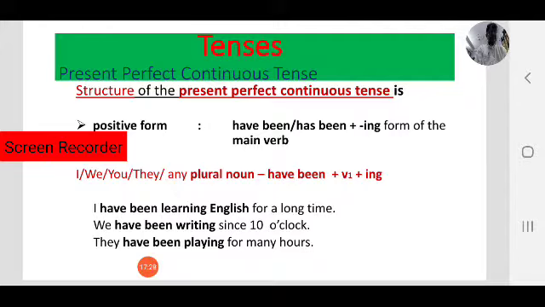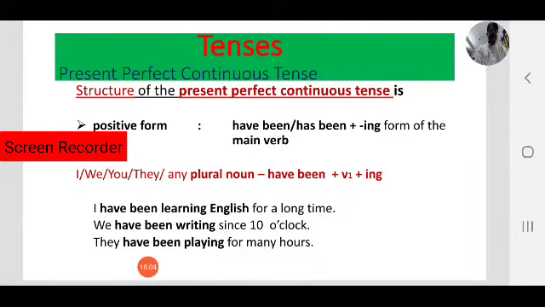Next one, V2. I wrote her a letter yesterday or last month, last night. Like we will V2, that is past form. Write, writing, written, wrote. Wrote is a V2 or past form of write. We are going to learn about this past form V2 in the next class in past tense. In simple past we use V2 or the past form of the verb.